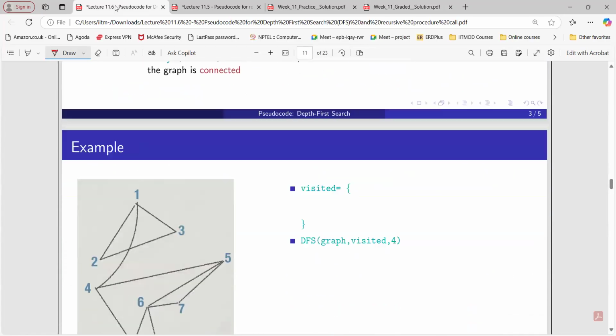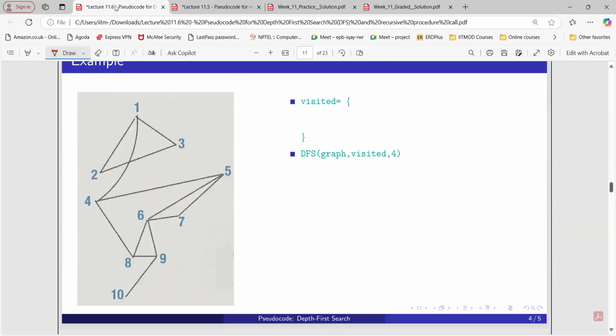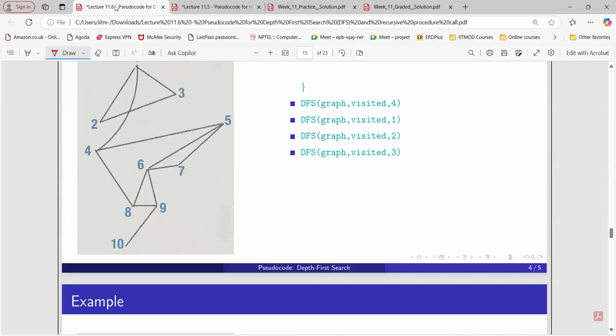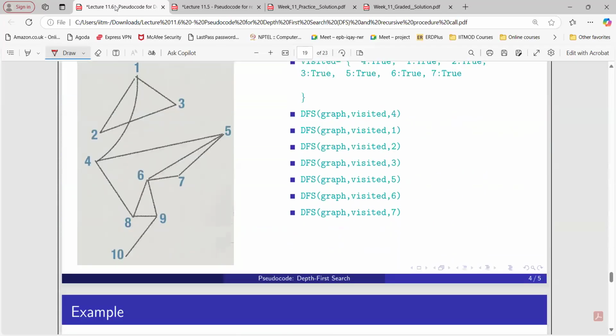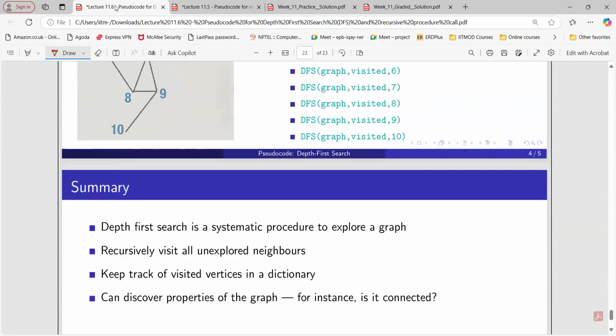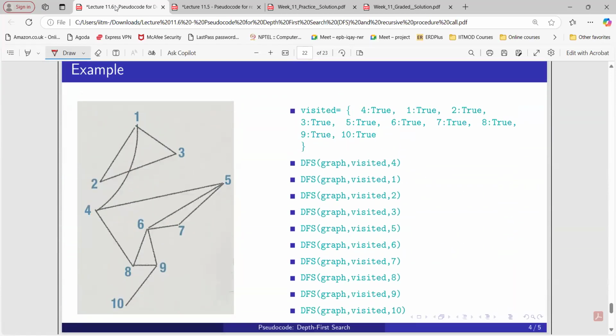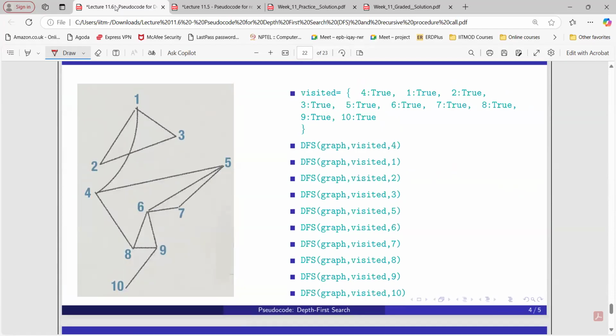Okay, here's the graph. So what professor has discussed, let's do that. So here you can see, this is the graph given to us, right? So we are going to start with node 4 here, right? Now I am at this particular node 4. So I can go to 1, I can go to 5, I can go to 8.